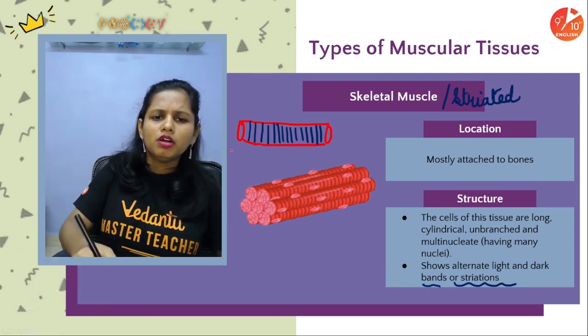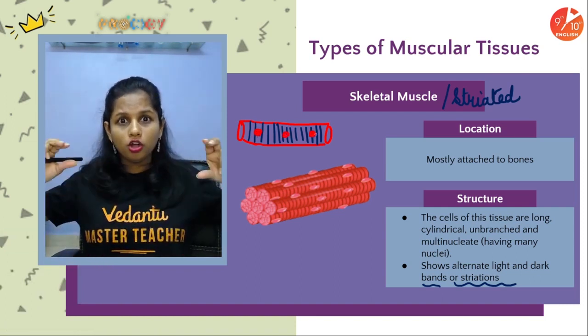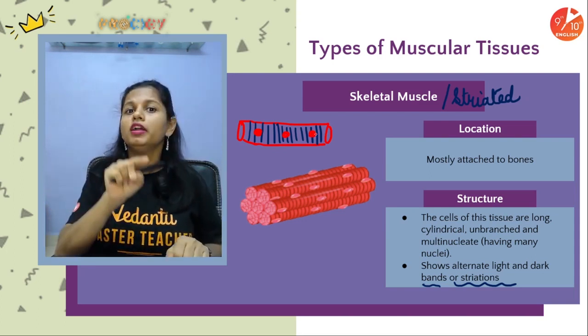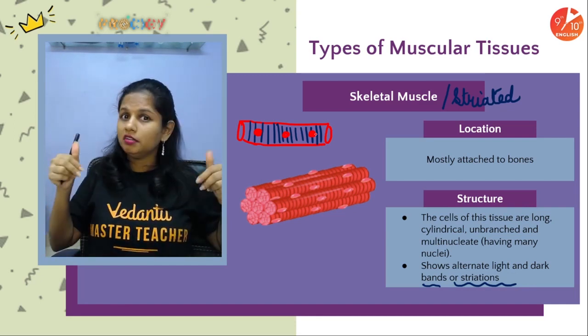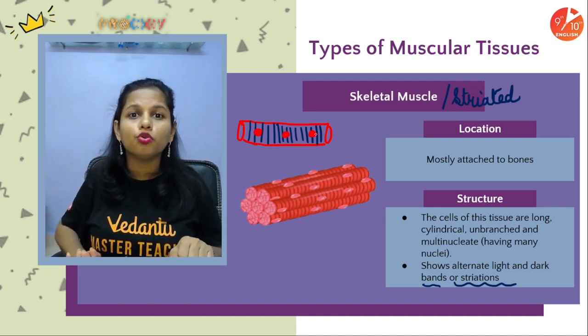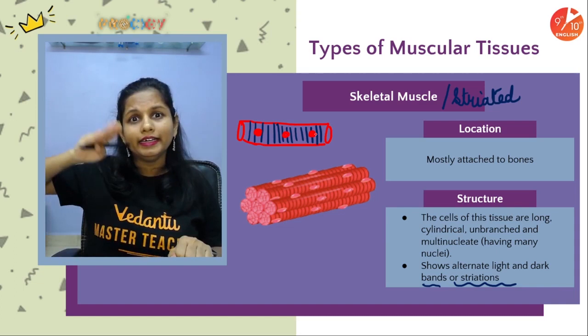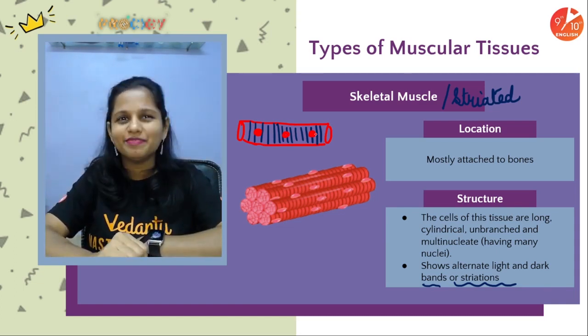There are multiple nuclei. So they are long, cylindrical, unbranched, multinucleated, which show alternate light and dark bands, and thus they are known as striated muscles.